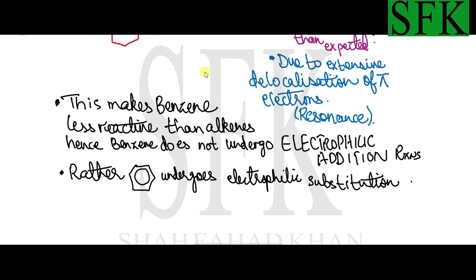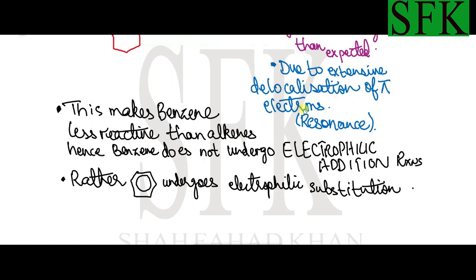So due to the delocalization of pi electrons, benzene is very stable and less reactive compared to alkenes, and therefore it cannot undergo electrophilic addition reactions.